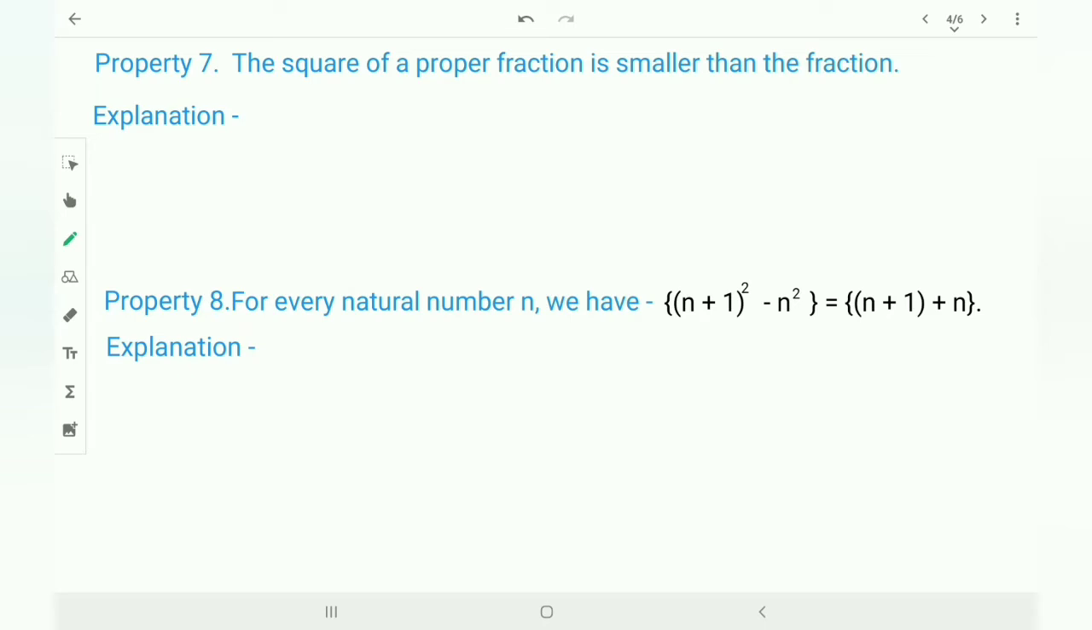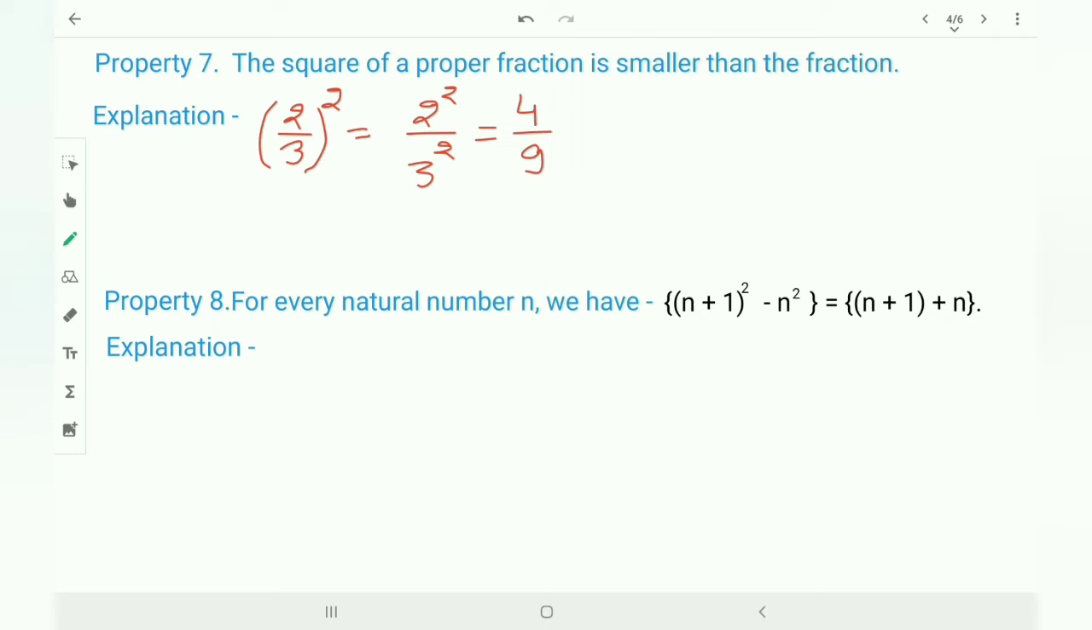Property 7. The square of a proper fraction is smaller than the fraction. Proper fraction means numerator is smaller than denominator. Suppose I am taking 2 upon 3. Now I am squaring it, means 2 square and then 3 square, means 4 upon 9.